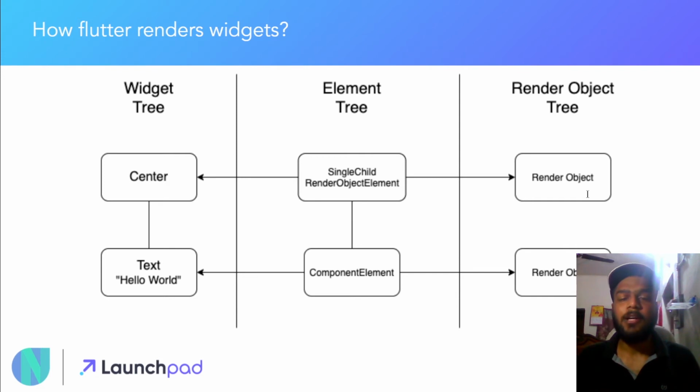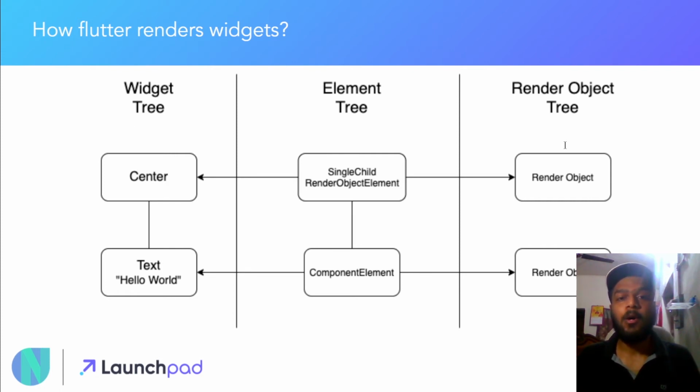Now you must be familiar with the widget tree, as it is very simple and easy to understand, but you may be confused about what the element tree and the render object tree are, and what these trees do. The element tree can be classified as a mutable piece of the tree which manages updating and changing of the UI. You can think of it as managing the life cycle of the widget. Every element holds a reference to a widget and a render object. So basically, the element tree acts as a glue between your widget tree and the render object tree.